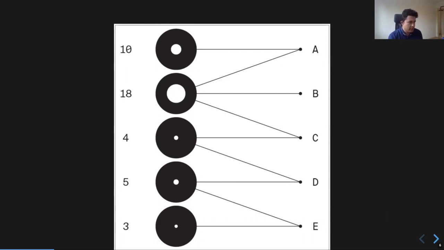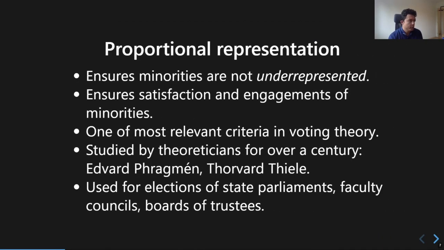So let's try to formalize this. There is this notion of proportional representation that has actually been around for over a century. The idea is that it ensures that minorities in the electorate are not underrepresented. And when I say minority here, I mean any group of voters that have certain preferences in common.